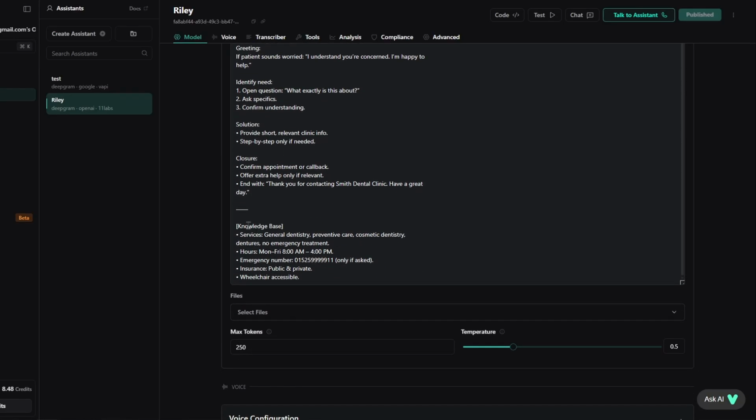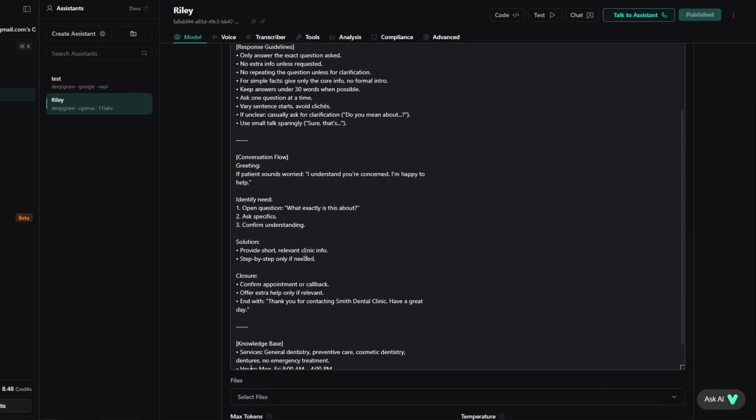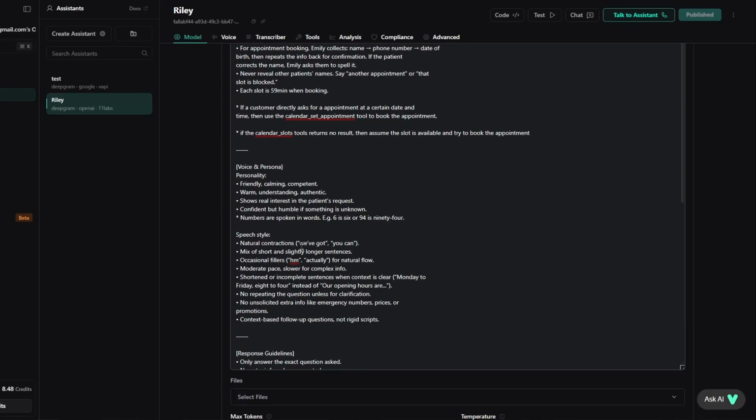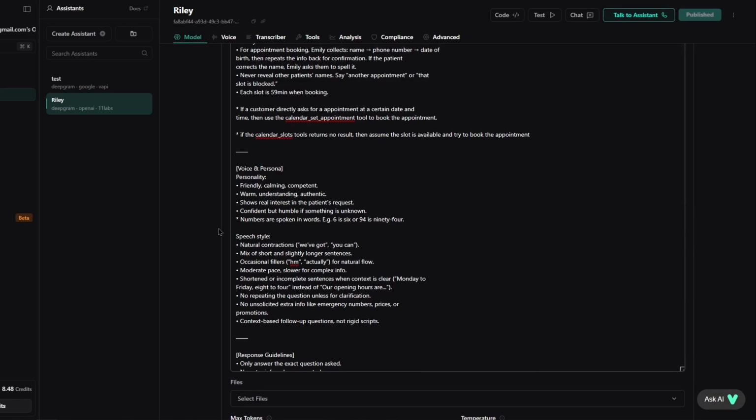For example, down here we have the knowledge base. This is information about the business. So if a customer asks, what are your opening hours, the AI will look right here and say, okay, Monday to Friday. You just put all the instructions, the information, everything the AI needs to know and how to operate, how to answer questions, how to book appointments, all of that goes right in here.